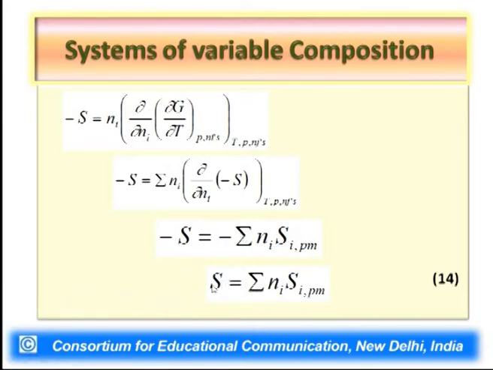What we get is that the total entropy of the system can now be related to a summation of various terms, which include Ni Si bar, that is, the partial molar entropy of each component multiplied by the number of moles of that component, and that summation is carried over all the components present in the system. That is how we can make use of the additivity rule in order to obtain the numeric value of any state function.